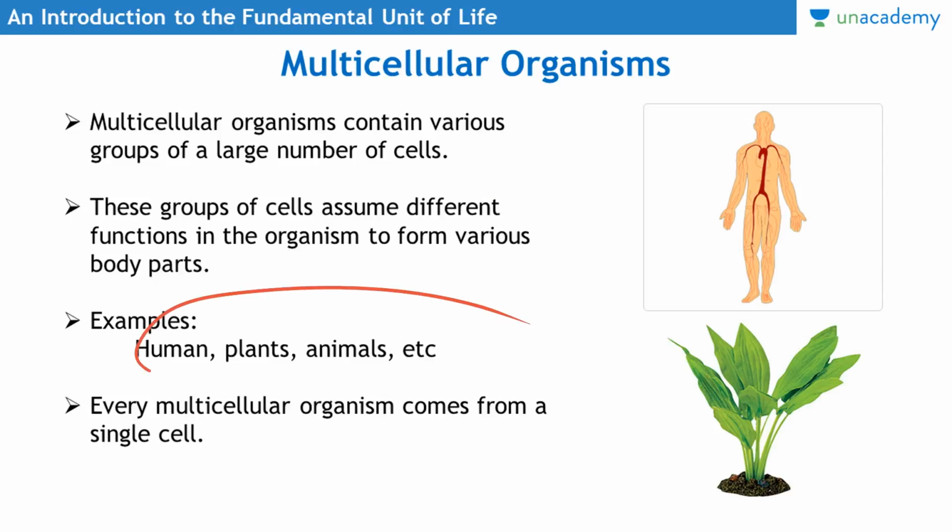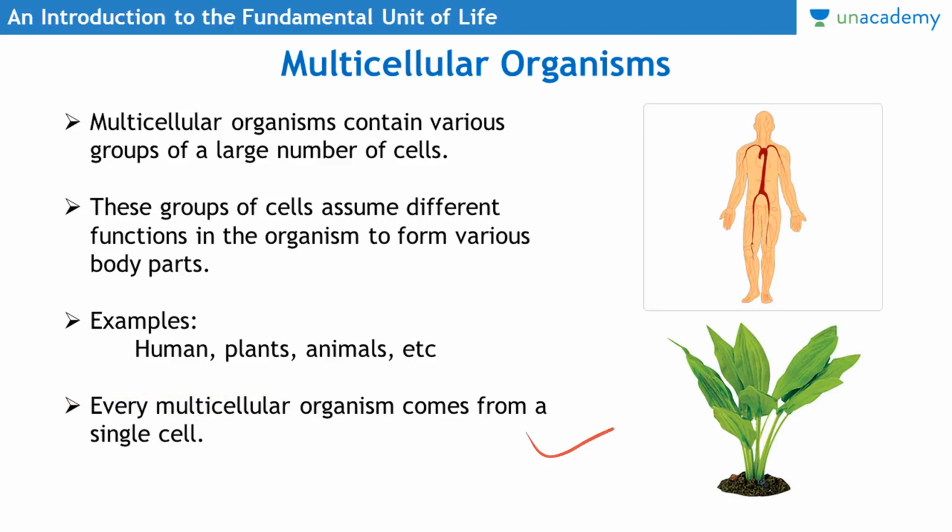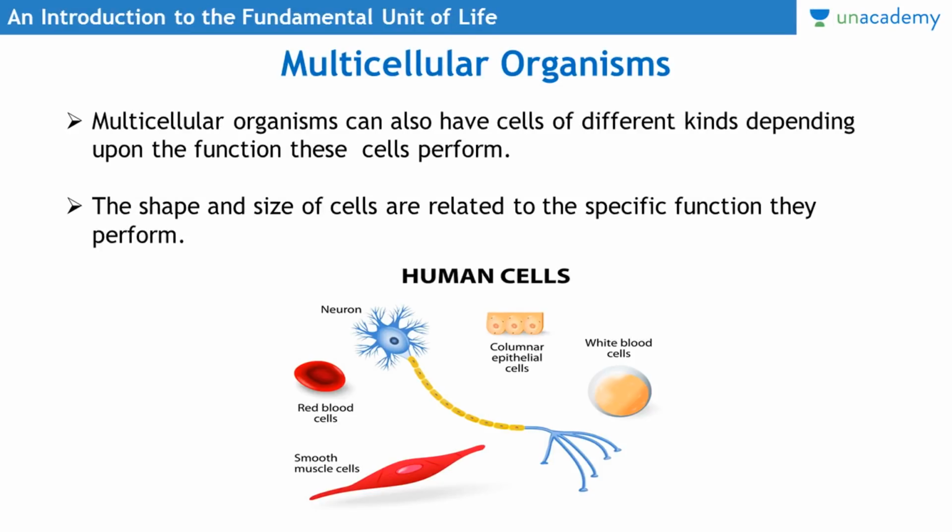The examples of multicellular organisms are obviously human beings, plants, animals. These are all multicellular organisms. And please remember that every multicellular organism comes from a single cell. There is a single cell which divides further, and then it evolves into a multicellular organism. So every multicellular organism comes from a single cell. This is also an important fact.